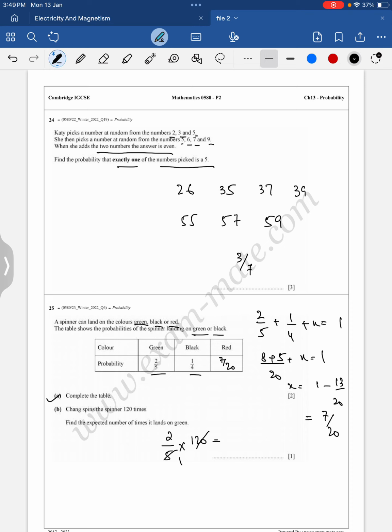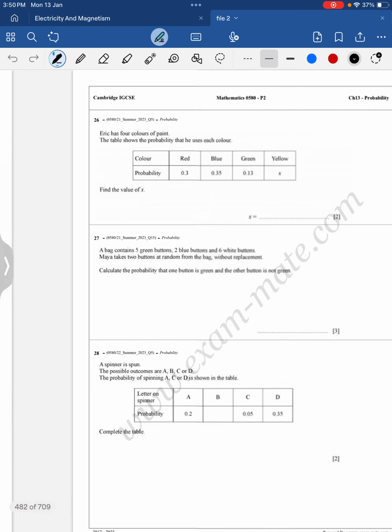So 5 1s are 5, 5 2s are 10 and 5 4s are 20, 24 2s are 48 times the expected number it will be landing on green.